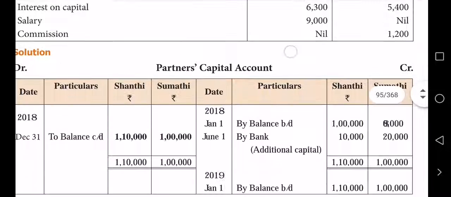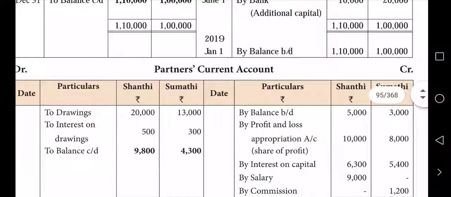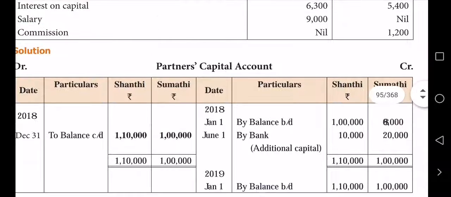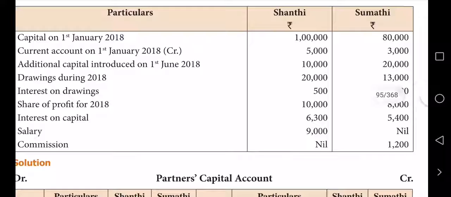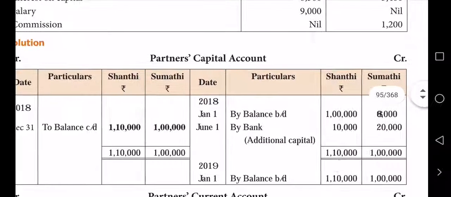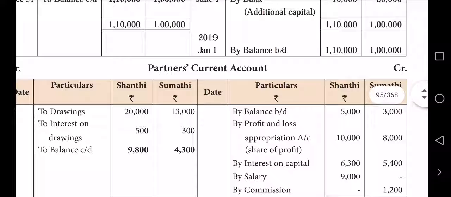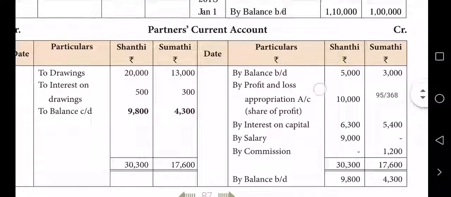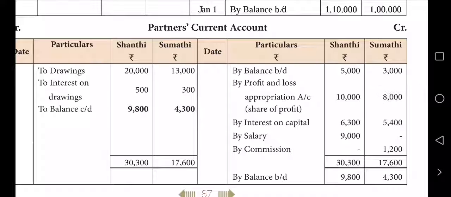Then, as per the format, drawings and interest on drawings are debited. See, drawings and interest on drawings, and then you debit the partner. Then all other items, share of profit, interest on capital, salary, commission, everything is credited. If there is no salary for one partner or commission for one partner, leave it out. All the 4 items are to be credited: share of profit, interest on capital, salary and commission.